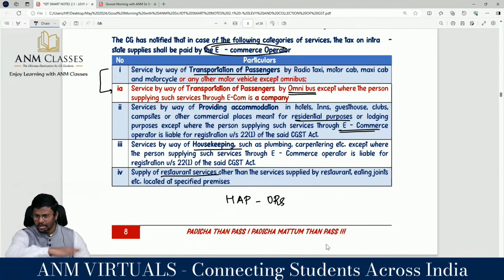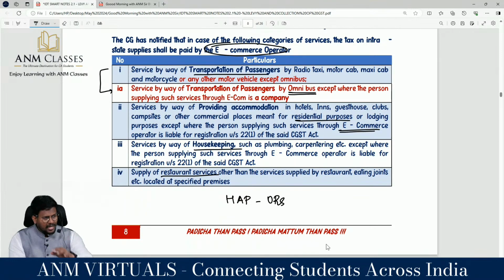Are you with me? They are talking about Swiggy, Zomato. So supply of services, restaurant services other than services supplied by restaurants, eating joints, etc. located at a specified place. If they are at a fixed location, they will take care of the payment of GST. They will take the registration if required. If they are composition dealers under section 10, they will not collect the output tax.